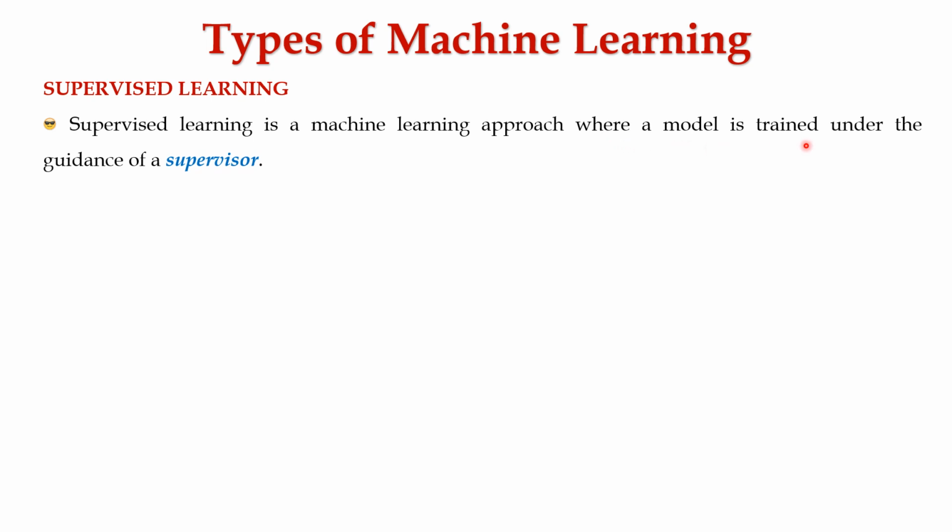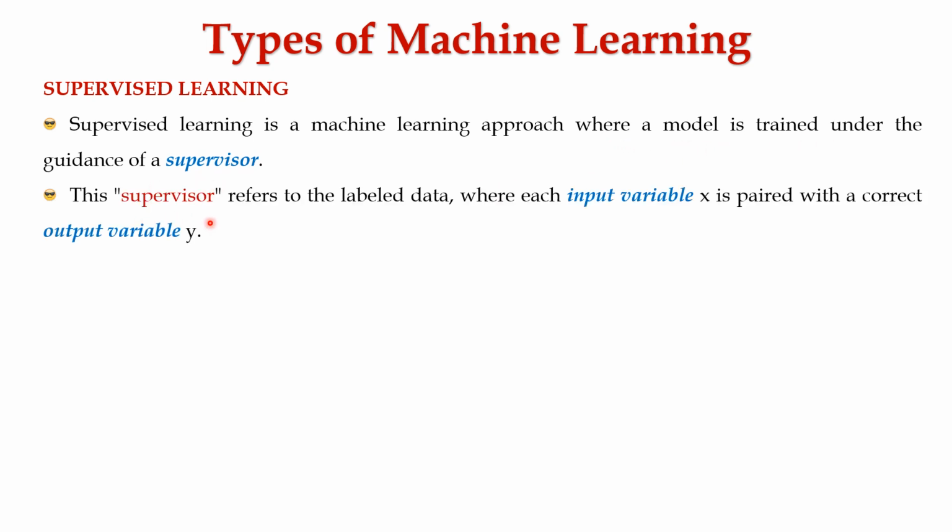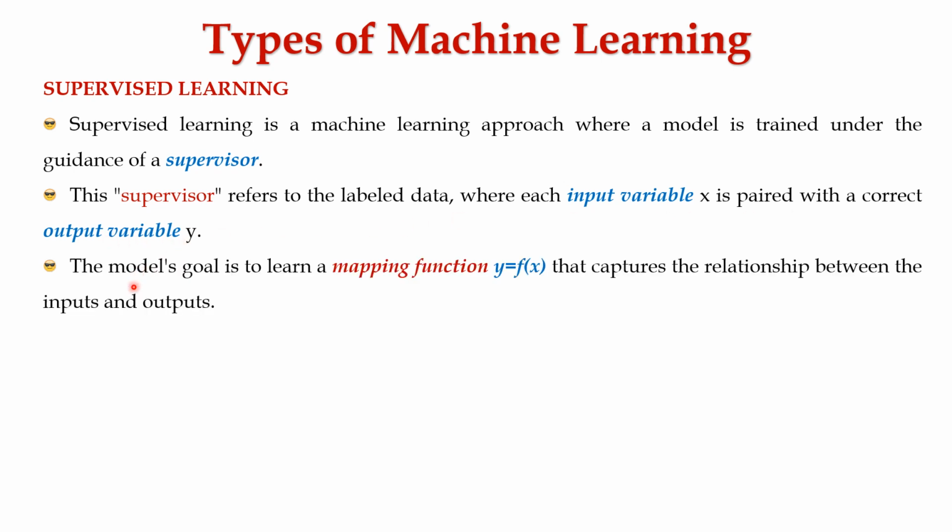Here, the model is trained under the guidance of a supervisor. The supervisor refers to the labeled data where each input variable X is paired with the correct output variable Y. The model's goal is to learn a mapping function, that is, Y is equal to f of X, that captures the relationship between the input and output.